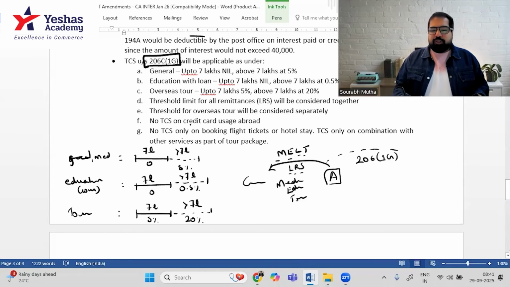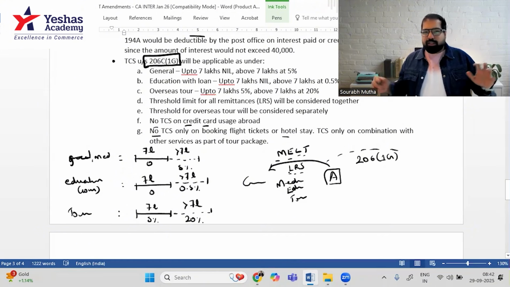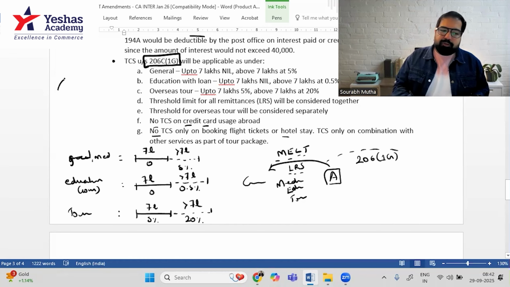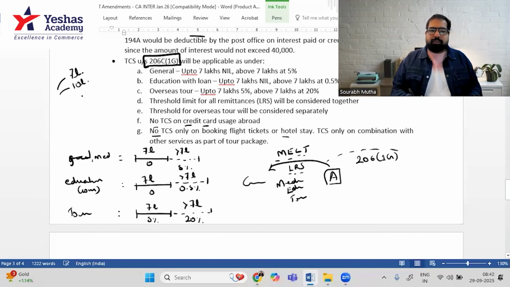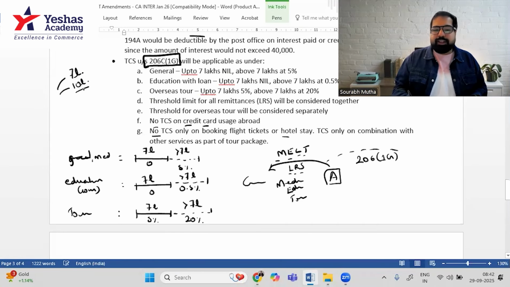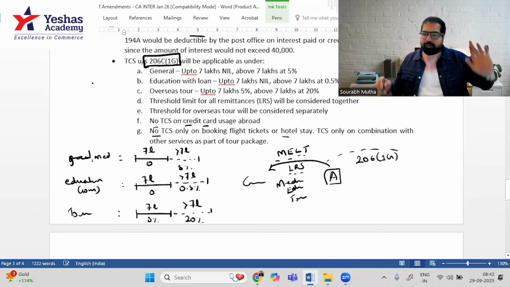Now, if I use my credit card abroad, is there TCS? No. If I only book my flight tickets or hotel stay on some website, is there TCS? No. Next, guys, the thresholds are different. For LRS, the threshold will be considered together. Example, if I spend first 7 lakh rupees on LRS buying shares abroad, and then I send 10 lakh rupees for medical purposes, so 10 plus 7, 17 lakh will be considered and you will apply the threshold. It's not separate. But this is different from overseas. Overseas and LRS will be different.